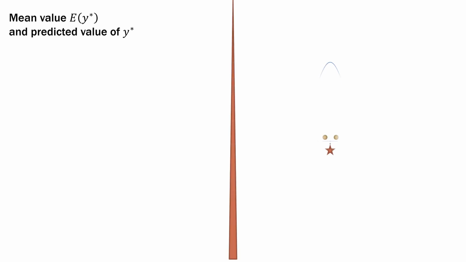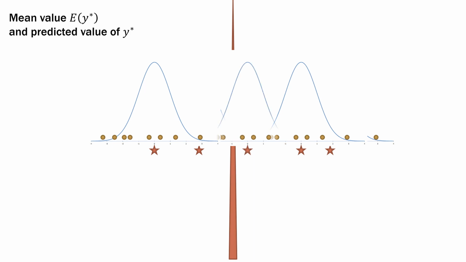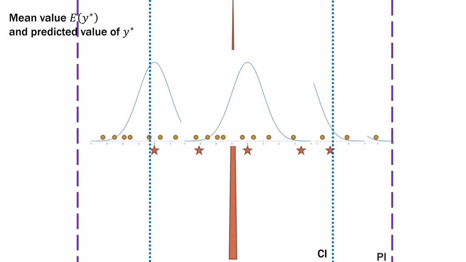Here's a regression line. Now we have the mean and we have individual values. We do a sample, sample, sample, and so forth. This is not exactly where they were last time, but you get the idea. Now you can see where our combined variance comes from. We have variance within the confidence interval side of things, that's our stars. But then we have variance that's also due to being within each one, and that's where our prediction interval comes in.